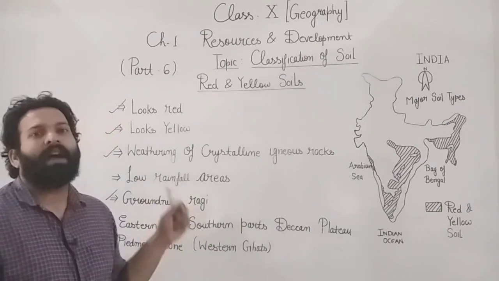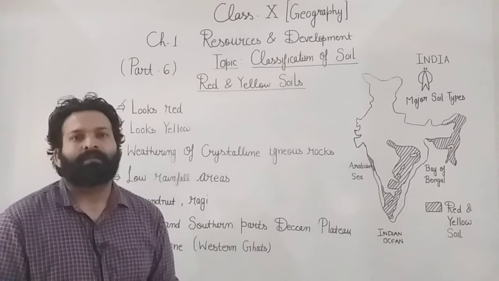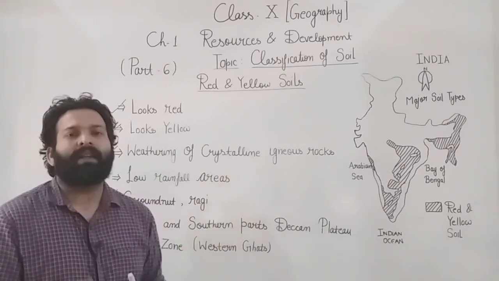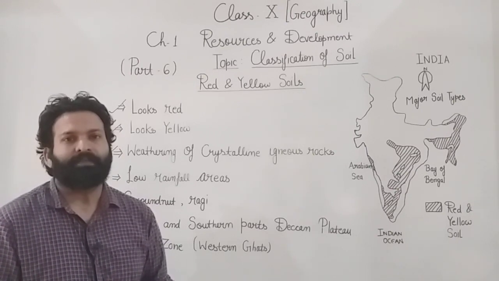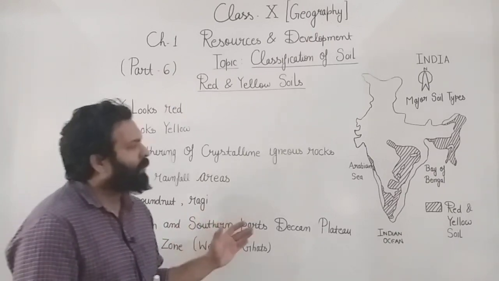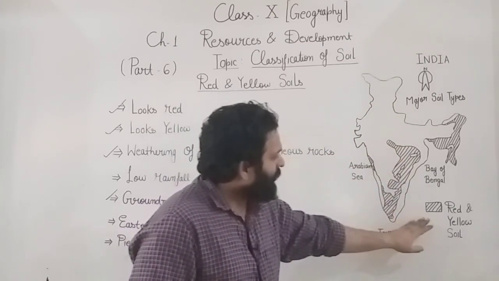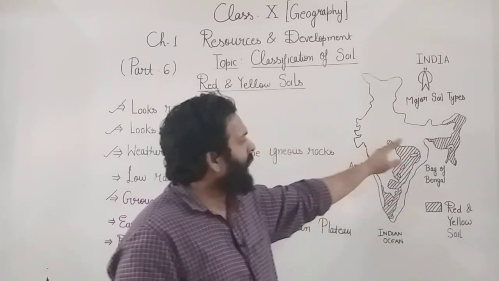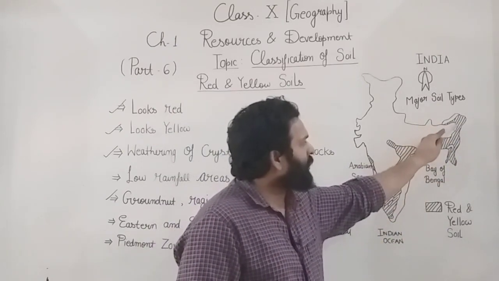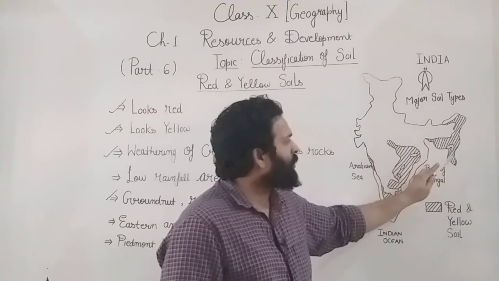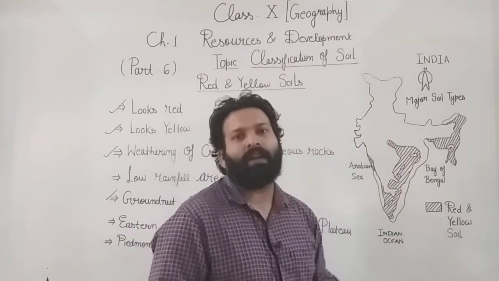Now the next point deals with the crops. What are the suitable crops we can grow on this soil? You can see on the board, groundnut and ragi are suitable crops grown in this soil. Now where is this soil found? This is the physical map of India. You can see the areas where the red and yellow soil is found. This is the northeastern part of India: the states of Arunachal Pradesh, Nagaland, Manipur, Mizoram, Tripura, Meghalaya. So this soil is found in the northeastern states.